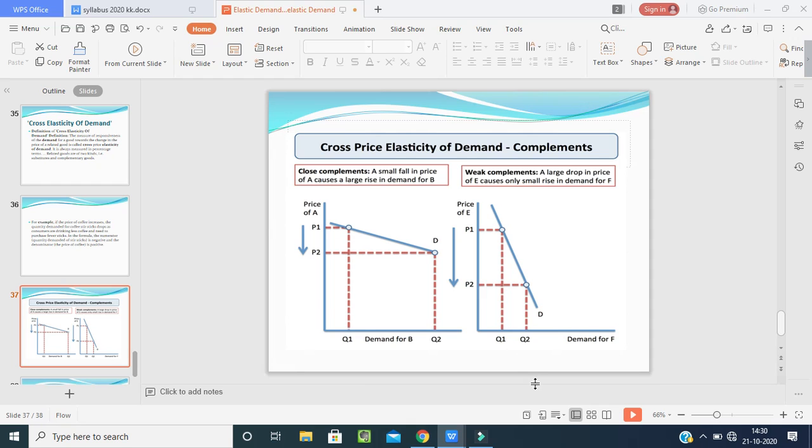For this I want to tell you an example. In this decade you may have heard that the price of chicken was per kg 1 rupee, 2 rupees, 5 or 10, because chikungunya was going on and some kind of bird flu was going on. So the government gave instructions not to eat chicken. So what happened, the prices fell down. Even though the prices fell down, the quantity purchased also fell down. So this is known as weak complements of cross price elasticity of demand.